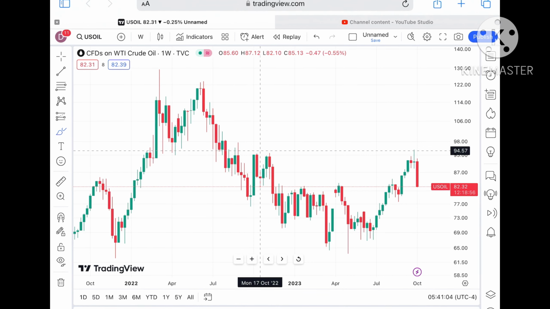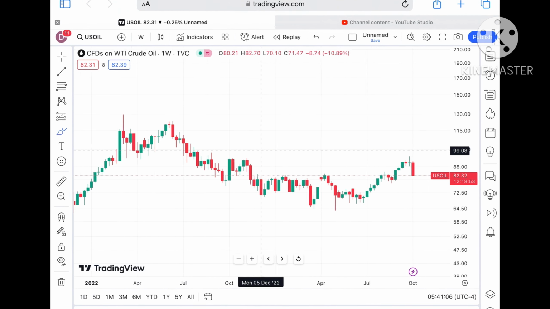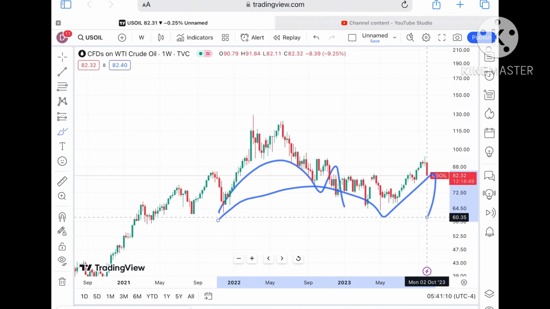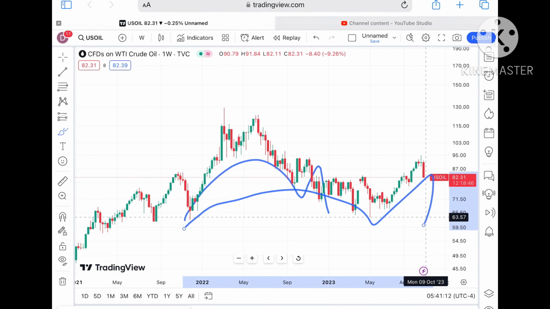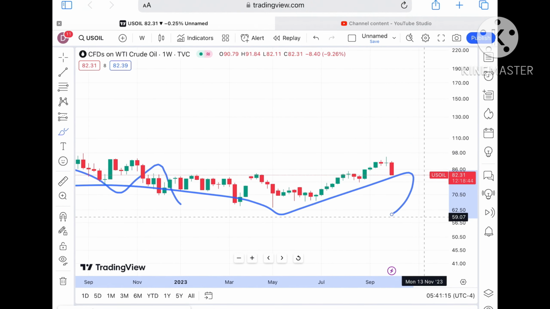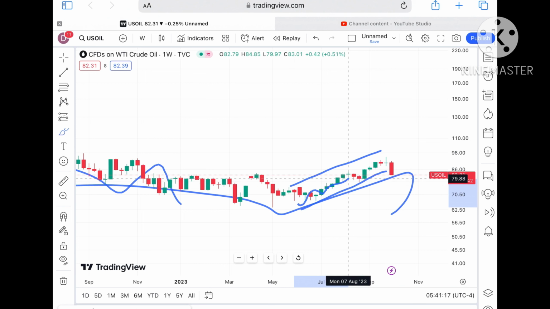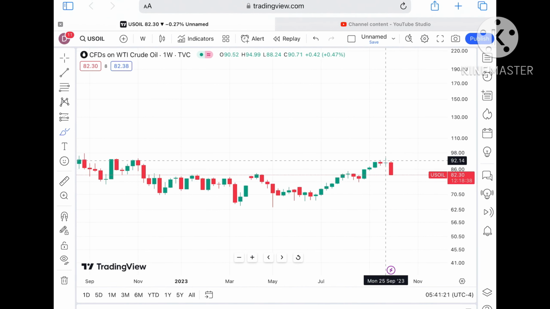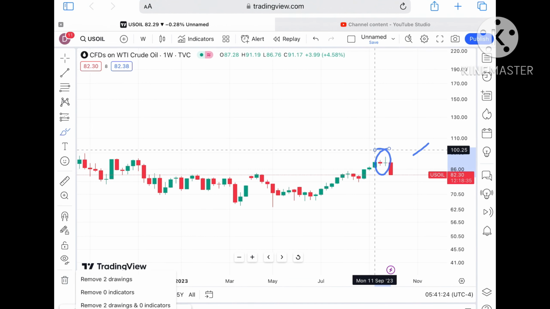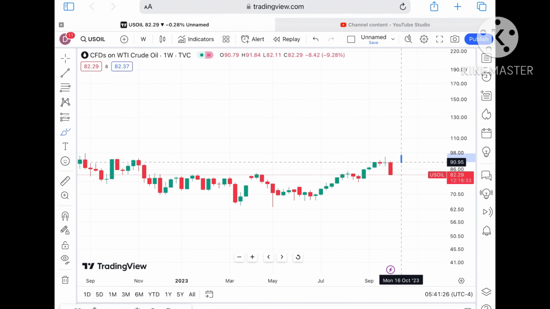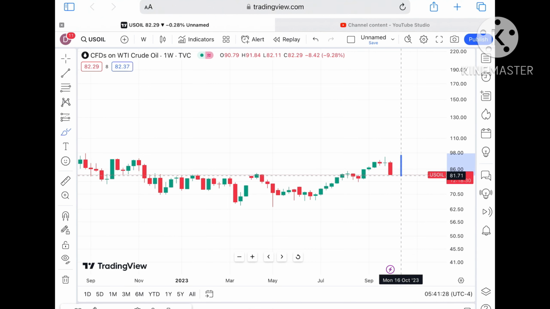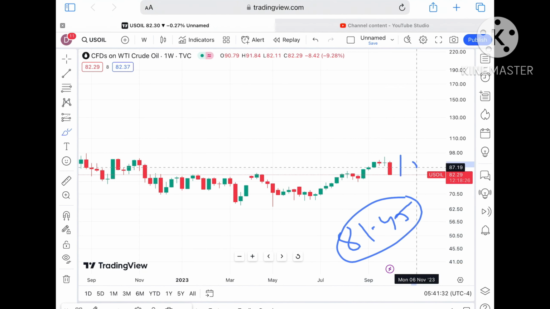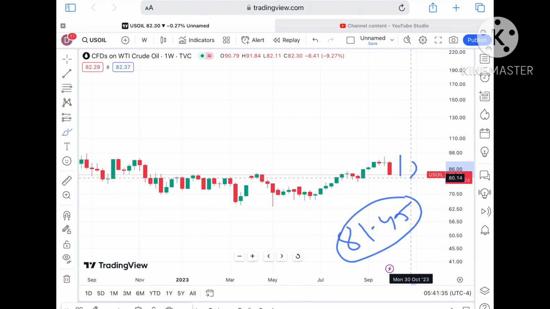But understand something: the overall trend for crude is downside, and this pattern is again saying there are higher chances, if the price doesn't sustain, of a further fall. A trend and a pattern were forming, so the chances were very high that it can come further down, because a doji candle is forming. If the price doesn't sustain, it can move further down towards a level of around $81.45, and if the price falls below that level, chances of going towards a level of